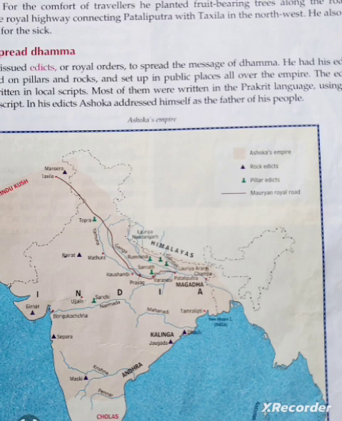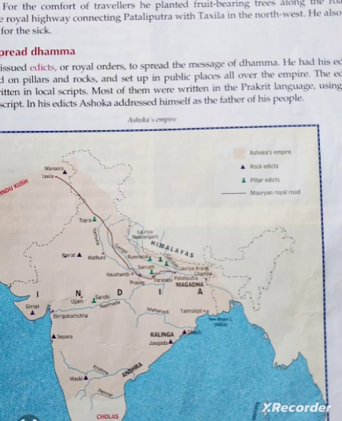The next topic is the Buddhist Council and Foreign Missions. To settle differences in the interpretation of Buddhist teaching, Ashoka convened a Buddhist council at Patliputra. After the council, he sent missionaries to different parts of India, and not only India, but different parts of the world.